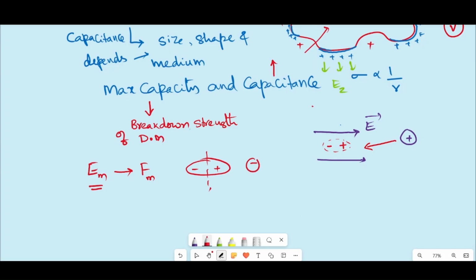Then the negative charge goes to the material because it is positively charged, and the positive charge moves in the field direction, and slowly the body gets neutralized. The positive charges move in the medium as free charge carriers, so that constitutes a current. This current is called leakage current, and this phenomenon is called dielectric breakdown.